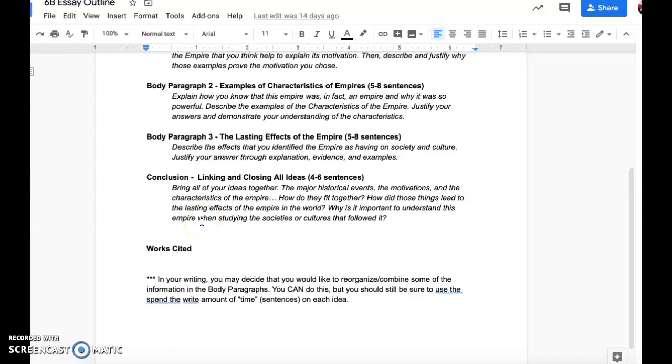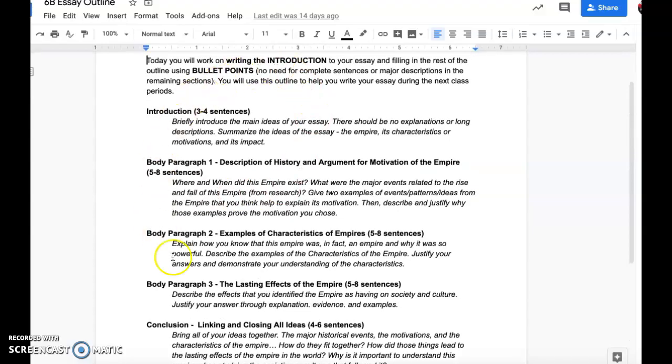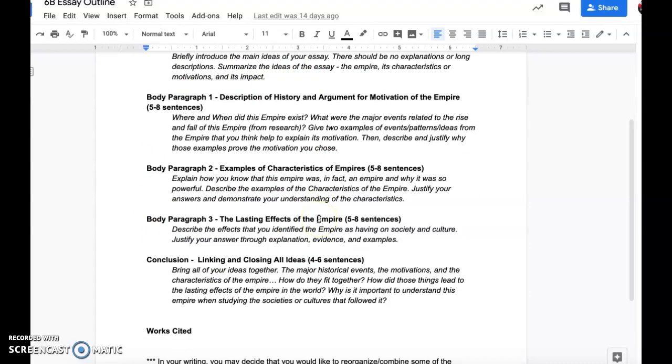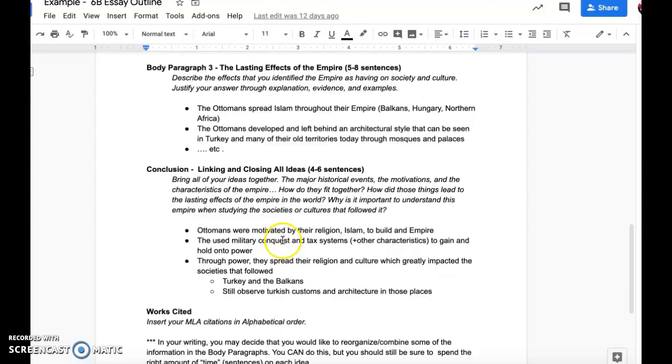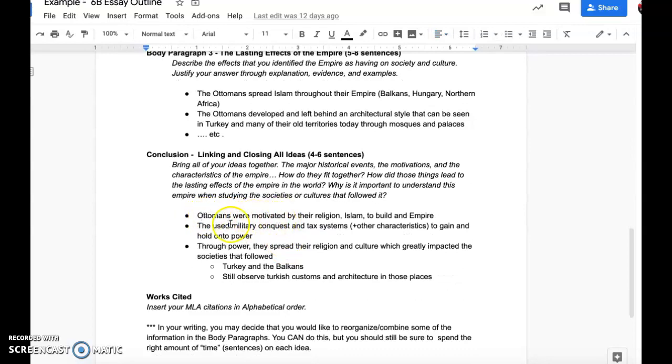Once you finish that, you're going to write your conclusion. In your conclusion, you will link together all these ideas that you brought up. That means you'll restate some of the main points again. You'll say the empire I chose, so in my case it was the Ottoman Empire. If we look back at my example, I restated what their motivation was, right?